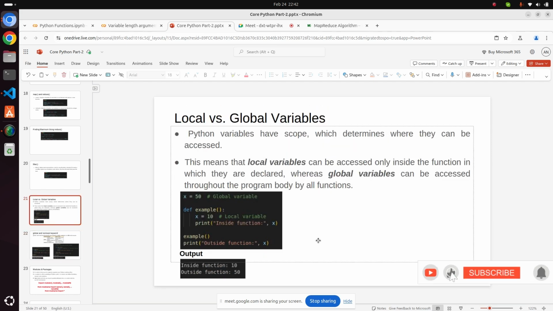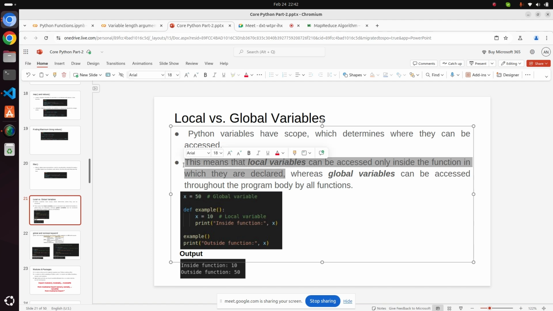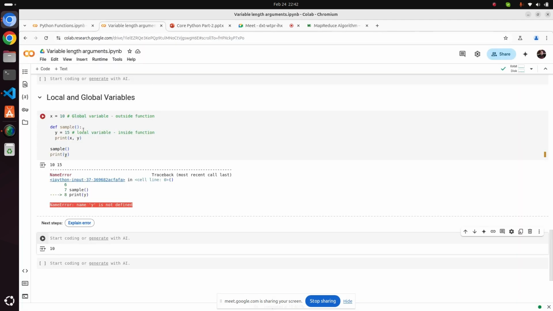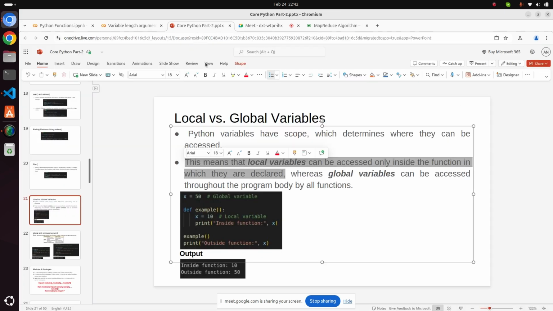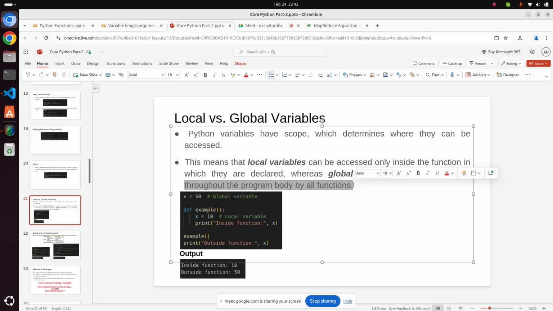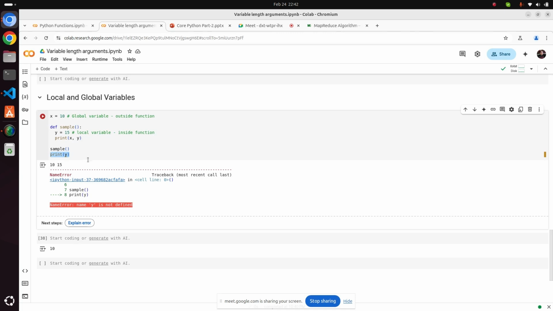So this means that a local variable can be accessed only inside the function in which it is declared. Only inside the function, as I showed you in the recent code. This is only accessible inside, not outside. A global variable can be accessed throughout the program. Now the question he is asking: suppose x is equal to 10 here and I am doing x is equal to 15 here. Now what will happen?